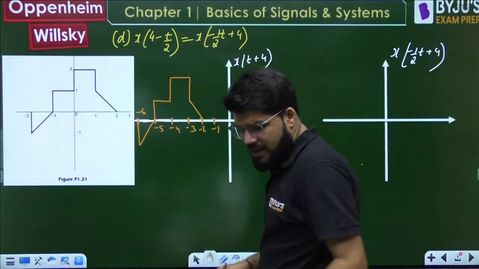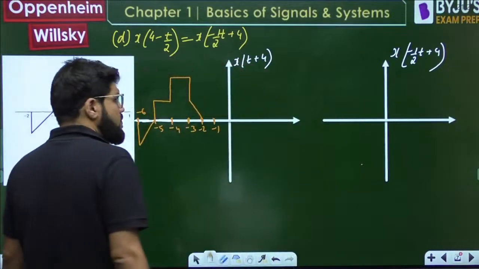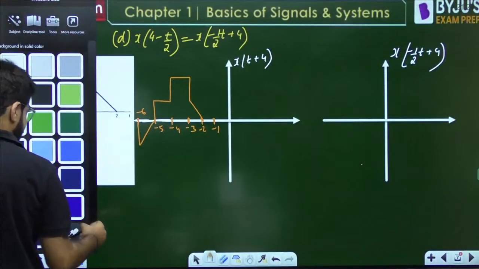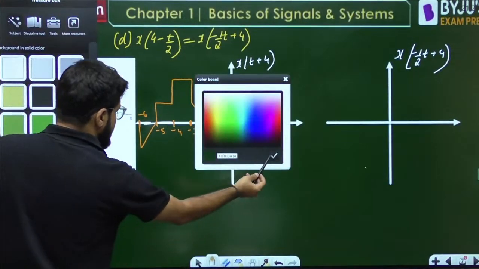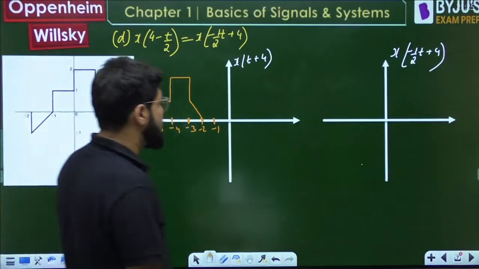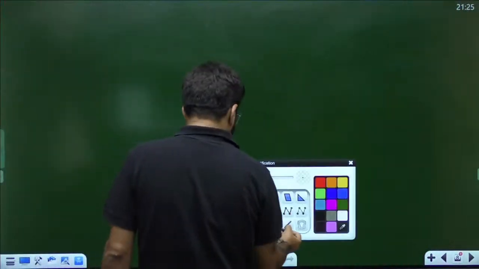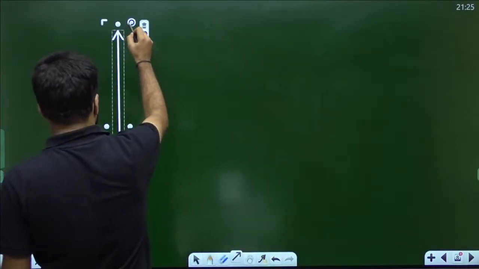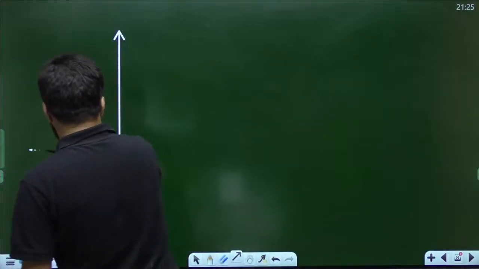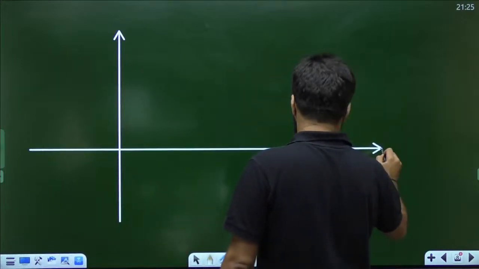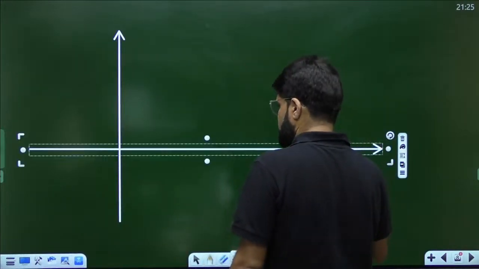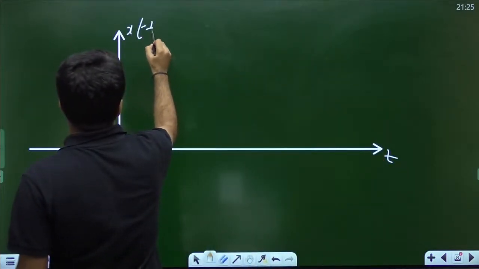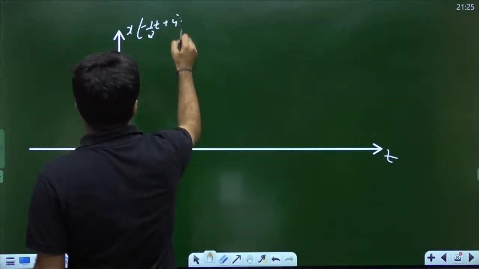So I think this will not fit in this diagram. Let me take up a fresh page here and try to draw it. I'm going to draw in one single step x of -1/2 t plus 4.